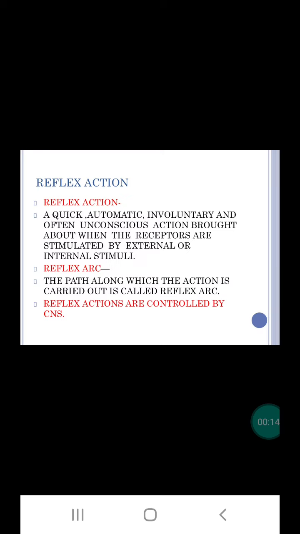Today in this video we will study about reflex action. In the last video we have seen about cranial nerves and spinal nerves. So reflex action is a quick, automatic, involuntary and often unconscious action which is brought about when the receptors are stimulated by external or internal stimuli. And the path along which the action is carried out is called reflex arc. Reflex actions are controlled by the central nervous system.